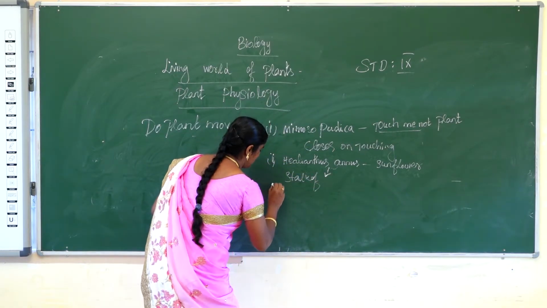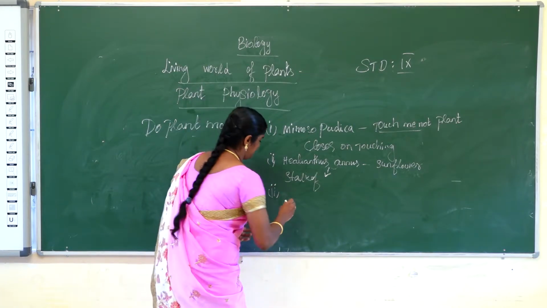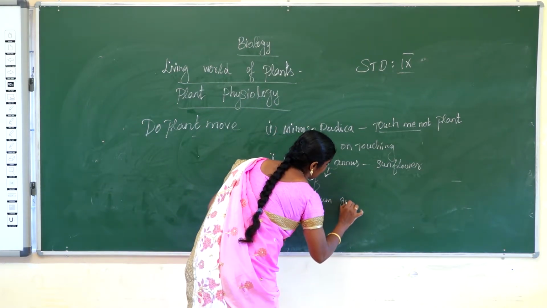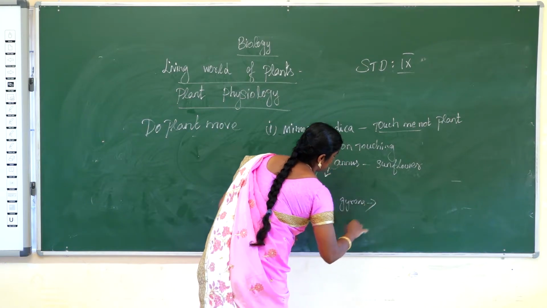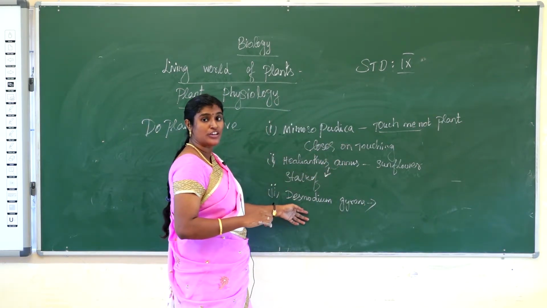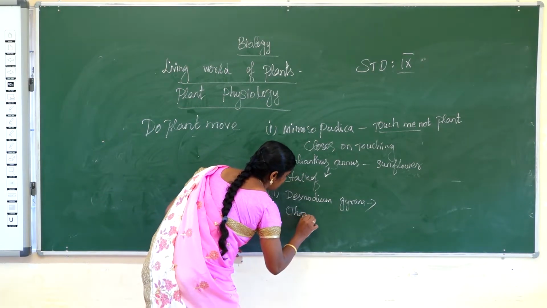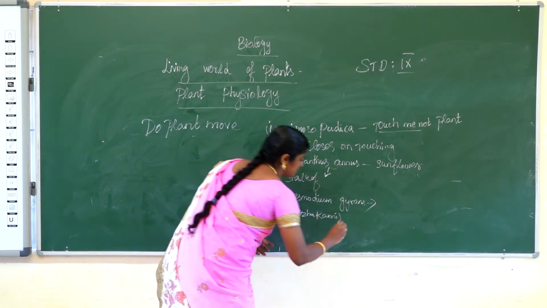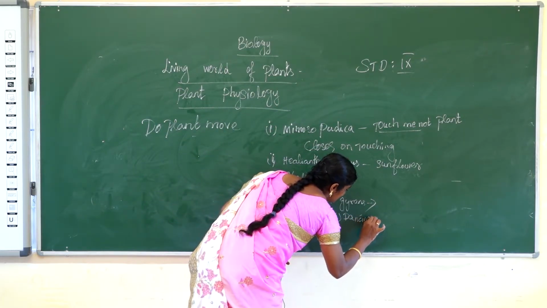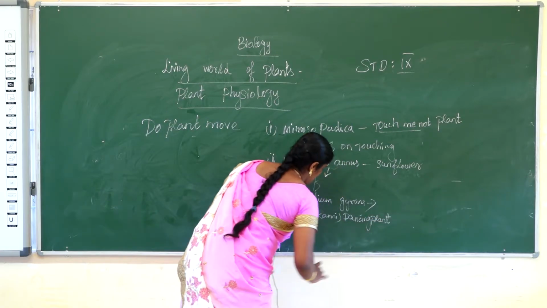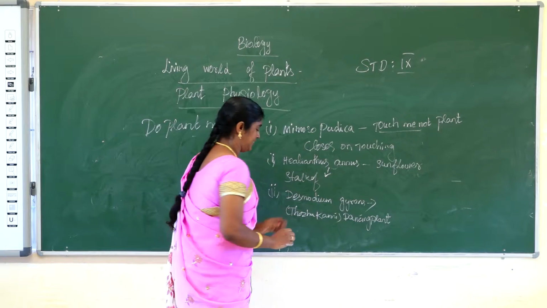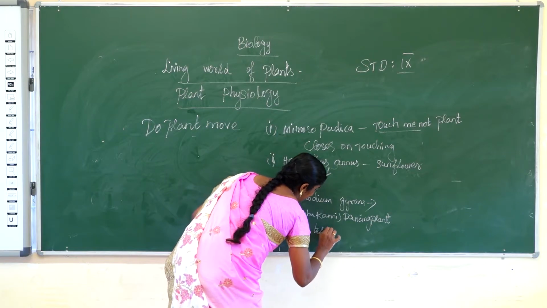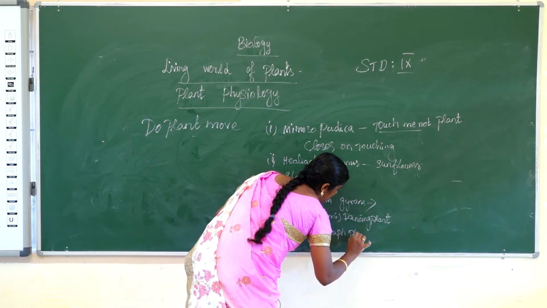Another one, Desmodium gyrans plant. The Tamil name is Tholukanni. Another name is dancing plant, and another common name is Indian telegraph plant.